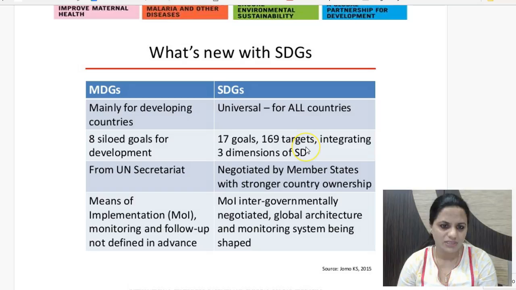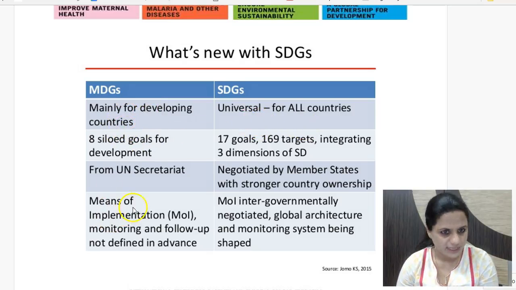Integrated along 3 dimensions of sustainable development. And in Millennium Development Goals, we had 8 separate goals for development as such. Millennium Development Goals were specifically targeted for developing countries, and SDGs have a universal tone. These are for all countries.